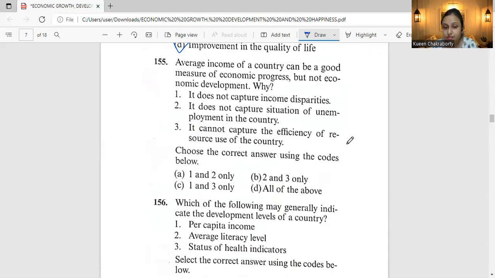We have the codes given below: 1 and 2, 2 and 3, 1 and 3, or all of the above. Let's come to the discussion of this question. The average income of a country can be a good measure for economic progress, but not for economic development. While averages are useful for comparison, they also hide disparities.